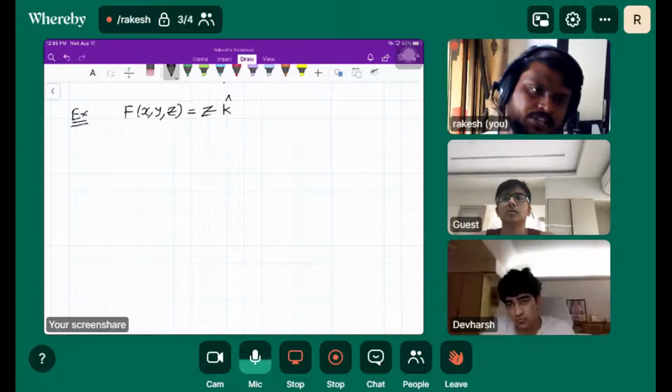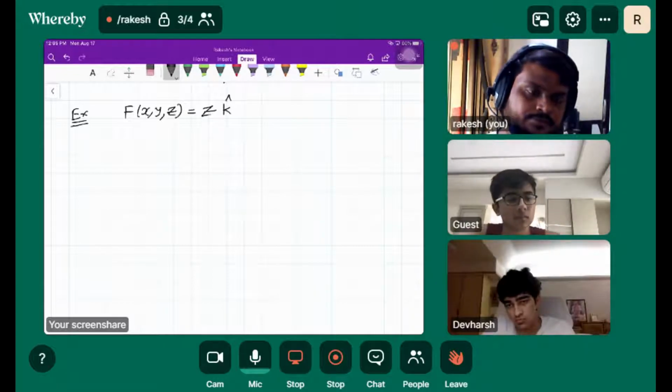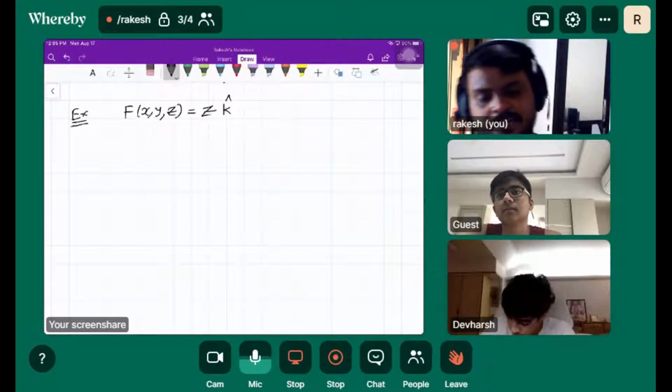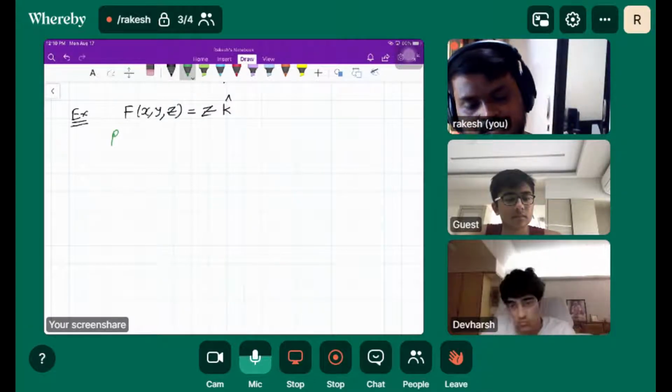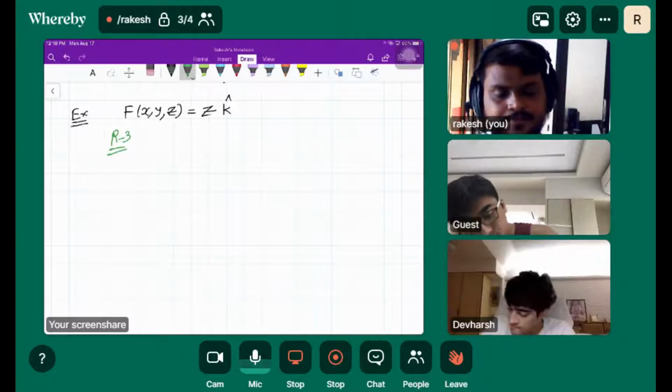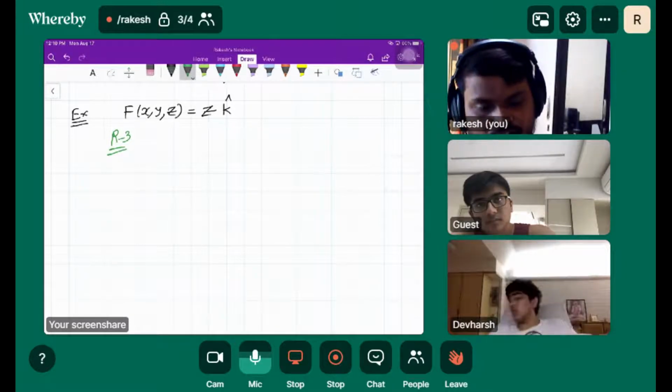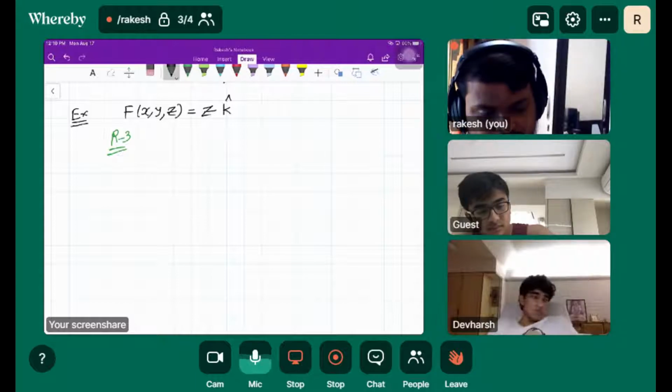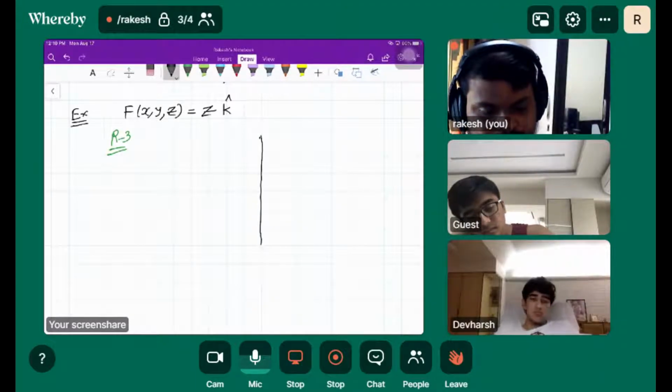How many independent variables are involved here? R3. There are three independent variables, so that has to be drawn in R3. So let's draw x, y and z coordinate axes.